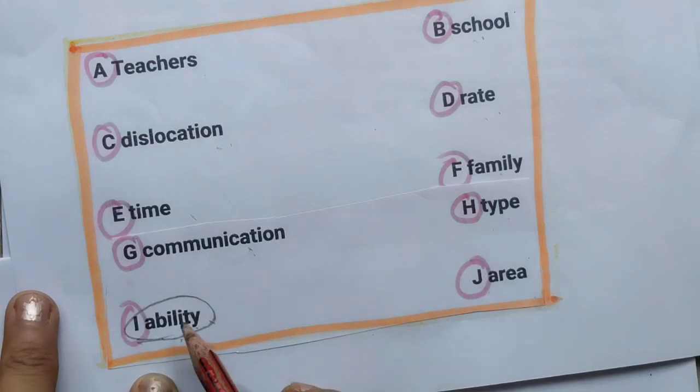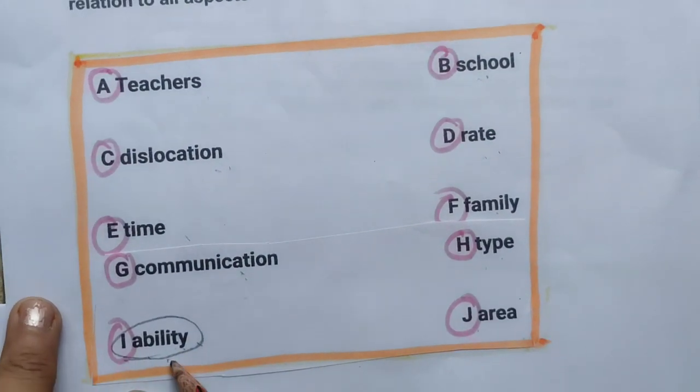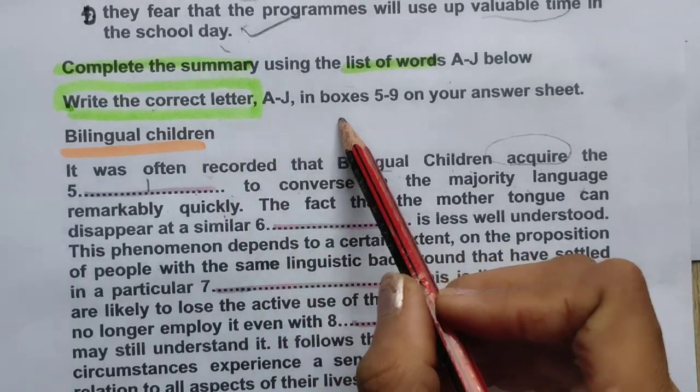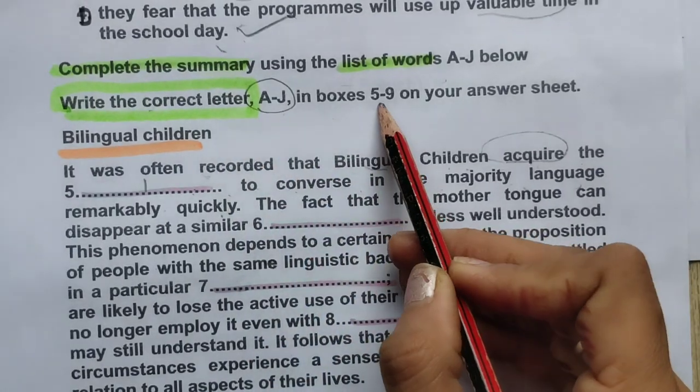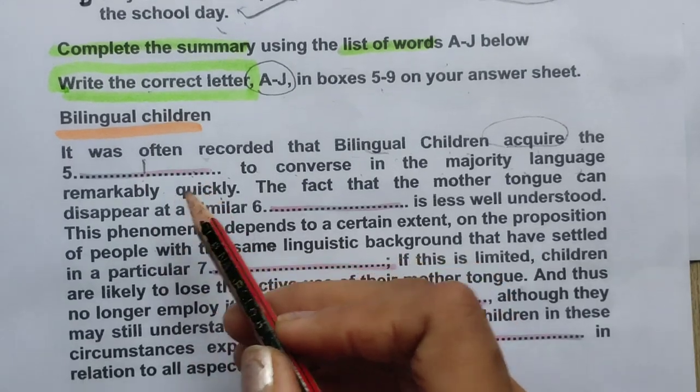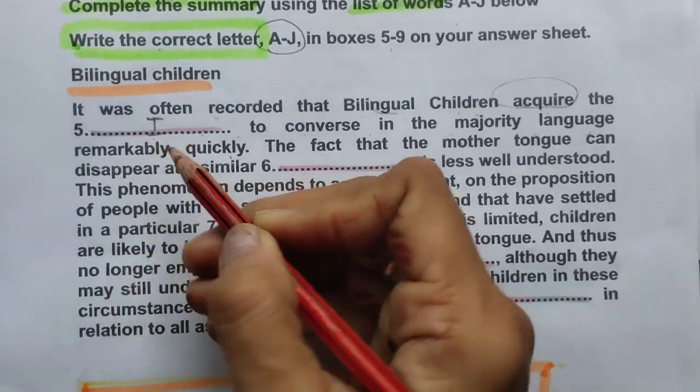We will not write the spelling, because here they have given: write the correct letter A to J in boxes 5 to 9 on your answer sheet. So here it will come ability indirectly, but here whatever they have written, so I will write I.